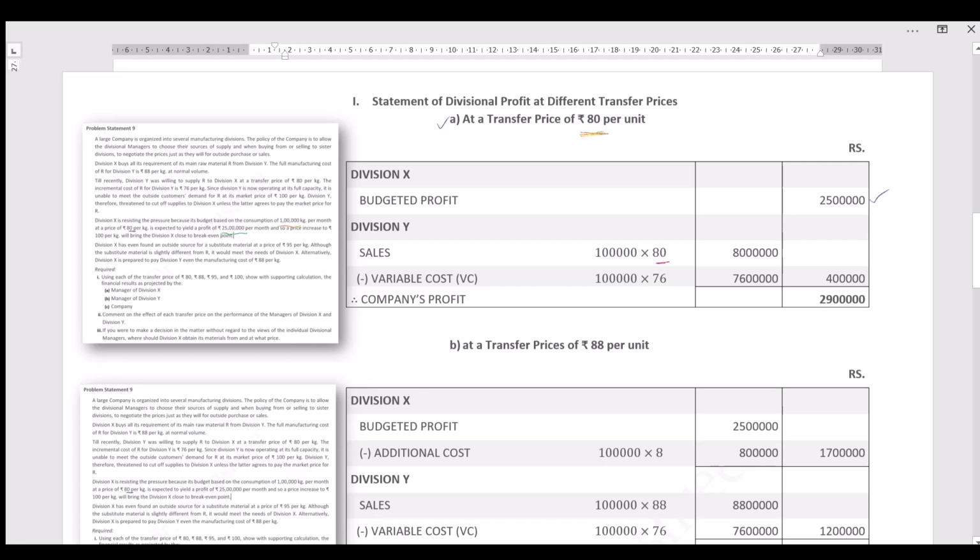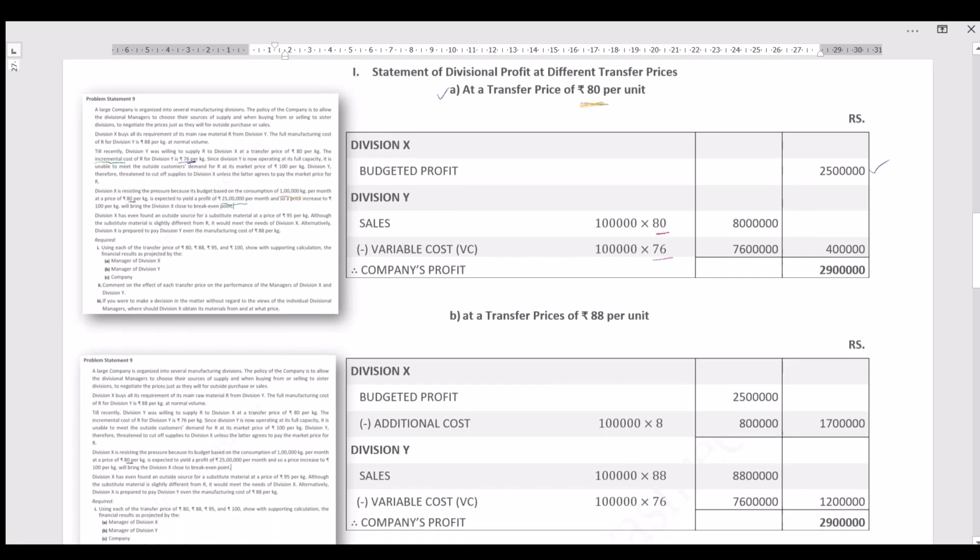Sales minus variable cost is what we get as profit. The variable cost, again you can observe on the left hand side in the question, is 76. That is incremental cost, as I told you, which is nothing but the variable cost. So that of division Y is rupees 76 per kg, and that's what we have taken here. Just sales minus variable cost, you get the profit. The total profit of the company is 29 lakh.